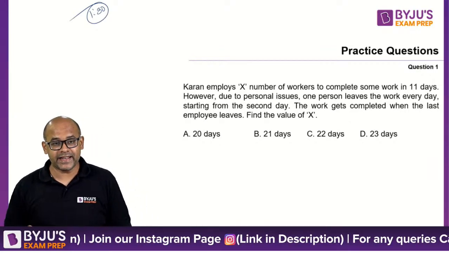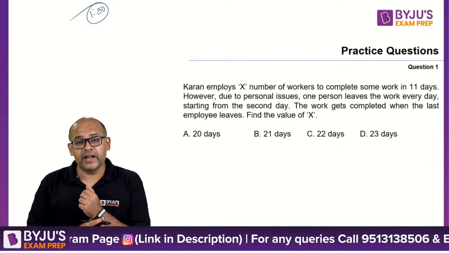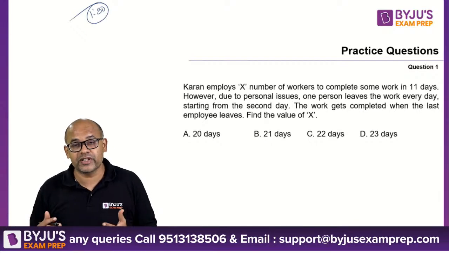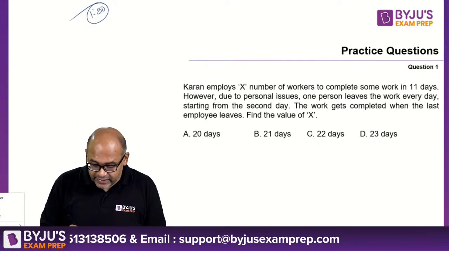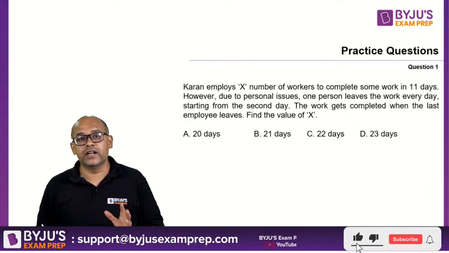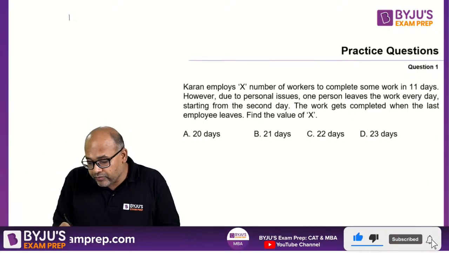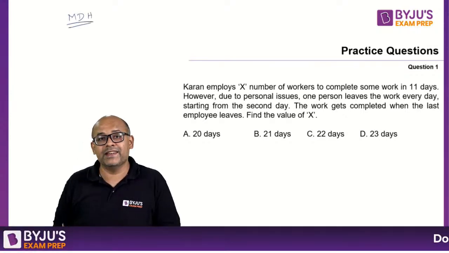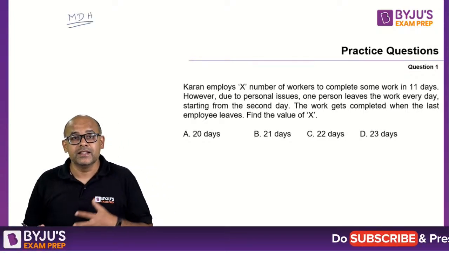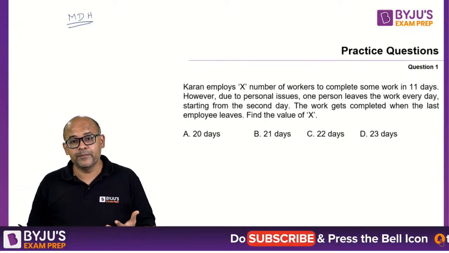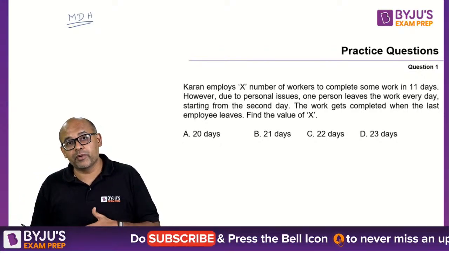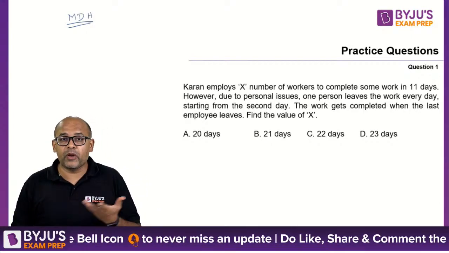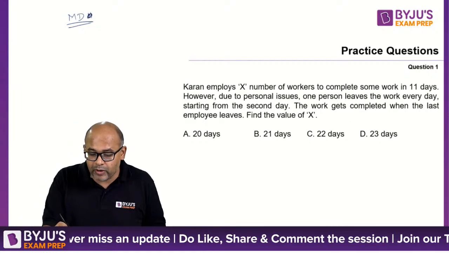Okay, so that's about 90 seconds. In these questions, I'm going to give you the basic concept also and of course solve the question. So let's understand the whole idea here. The whole idea is the concept of man, day and hour work. The work is basically considered as the number of men who are working multiplied by the number of days they're working for and how many hours per day they're working. Now here the number of hours is not mentioned, which means you don't have to worry about hours.